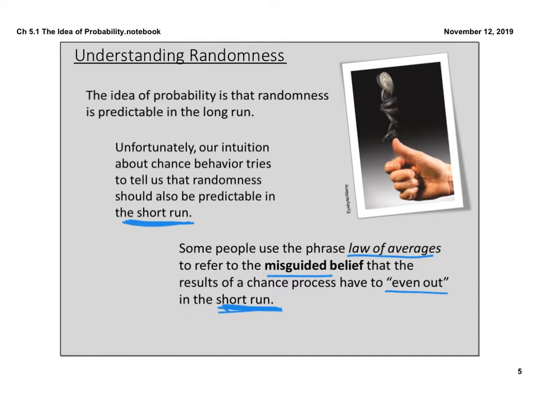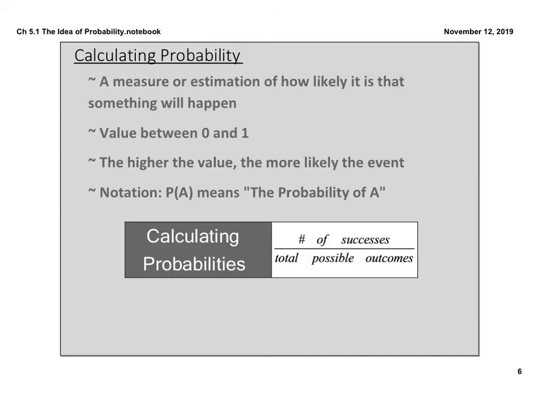We need to be really careful there because randomness tells us that I can get a random result each time I flip that coin. If I only flip the coin 3 times, it's very possible that I don't get a heads, or maybe I only get 1 heads and then my probability is 33%. But if I do it over the long run, that's when I'm going to start to approach that true probability.